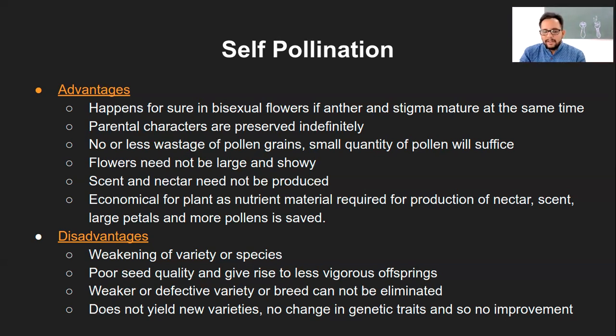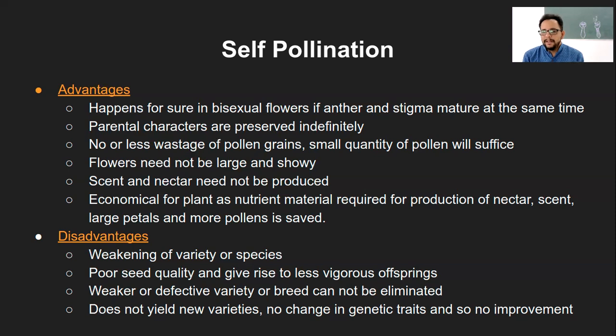That means the anther will have certain genes which are dictating certain characters, and the stigma, or the ovule, will have certain genes which are dictating certain characters. Now if they are fusing with each other, they will have everything like their parents, because the male is also from the same plant, the female is also from the same plant, right?